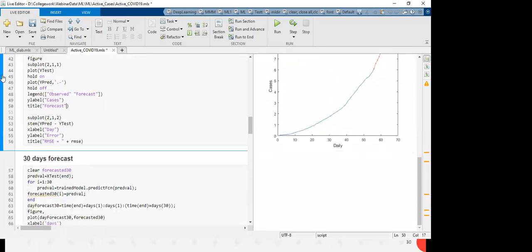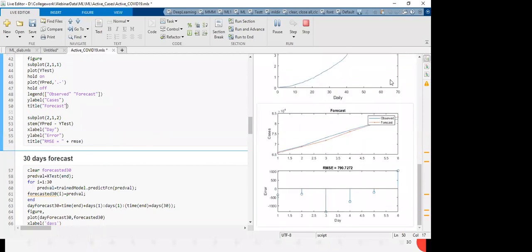Now I am going to plot original output and predicted output as well as error also. So you see that the blue one, again hold on command, the blue one was original output of testing data, and this red one which you see, that is the predicted one. So almost it is the same. So we can say that the model which we created, that is robust, right?